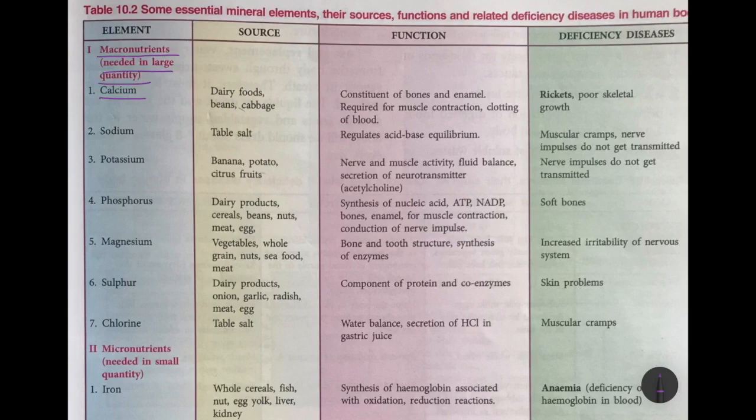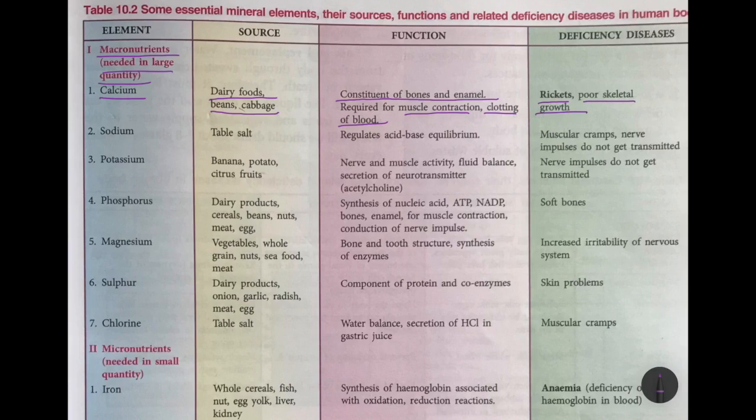First is calcium. You get your calcium from dairy foods, that is milk, cheese, butter, and even from beans and cabbages. And the function is that calcium is the main constituent of bones and enamel. It is also required for muscle contraction and clotting of blood. Deficiency disease, rickets, that is poor skeletal growth.